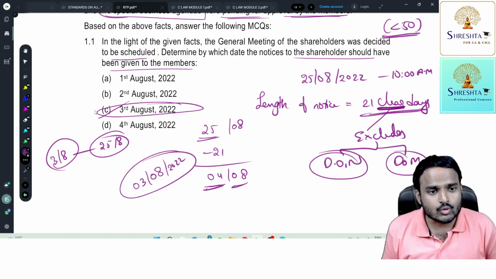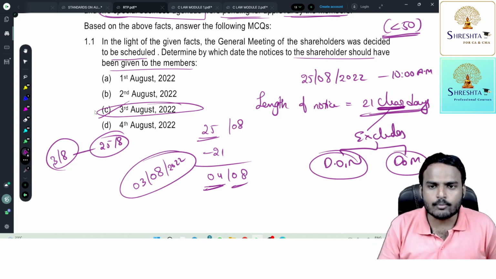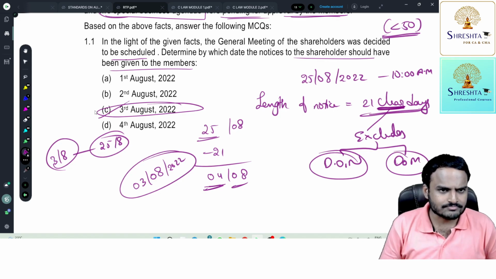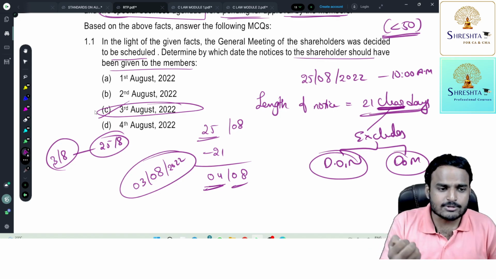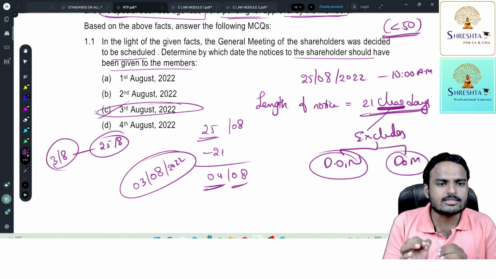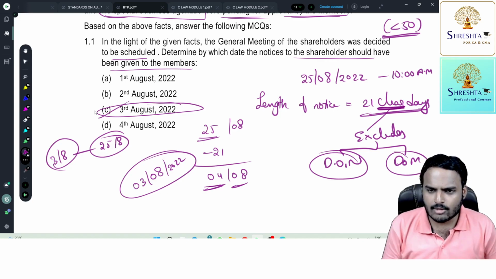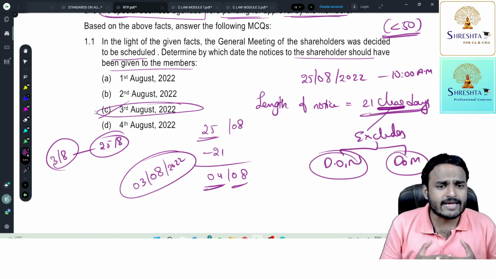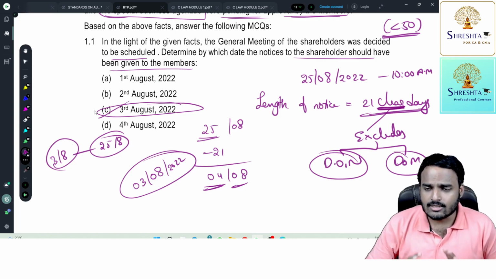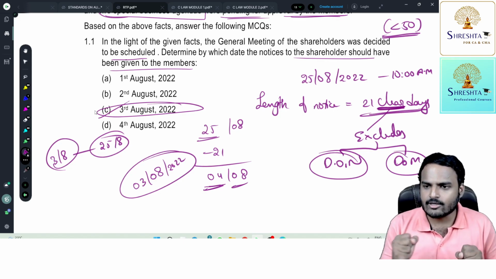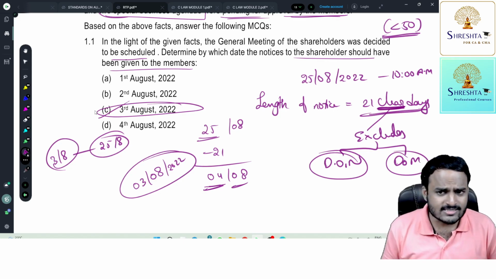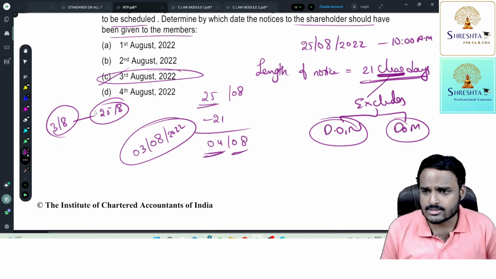If they ask you, suppose, sending notice through post, then the answer would be 1st August. That is an exceptional case. They didn't ask you the exceptional case. This is a general provision based MCQ. So don't remember that 48 hours concept. General provision concept, 21 clear days excluding date of notice and date of meeting. So the answer is 3rd August 2022, my dear student.